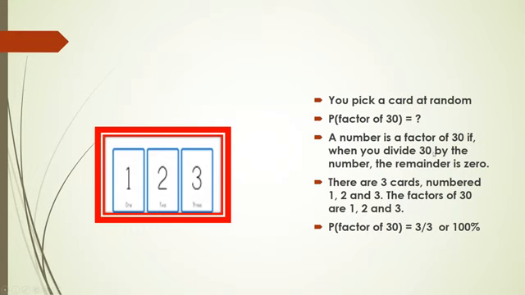See, if we divide 30 by 1, the remainder will be 0. If we divide 30 by 2, again the remainder will be 0. Similarly, if we divide 30 by 3, the remainder will be 0. So 1, 2, 3, these three numbers are the factors of 30. It means 3 divided by 3, because there are a total of 3 numbers. So the probability of a factor of 30 is 3 by 3, which is 100%.